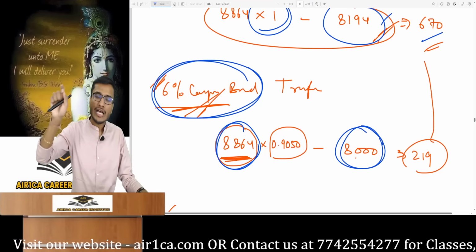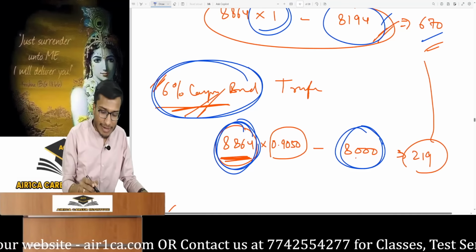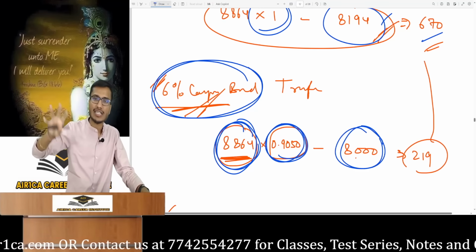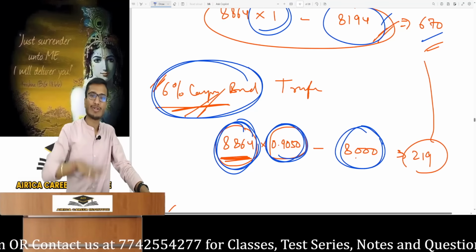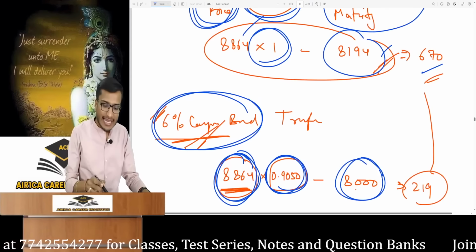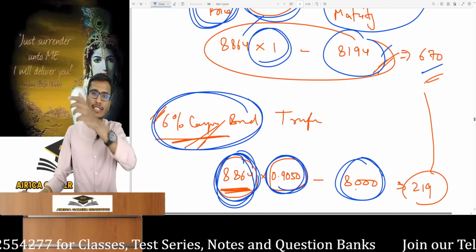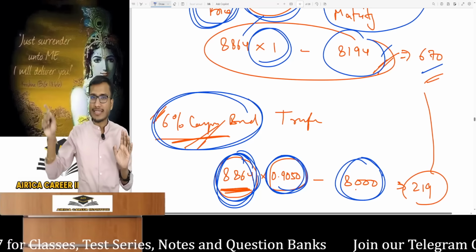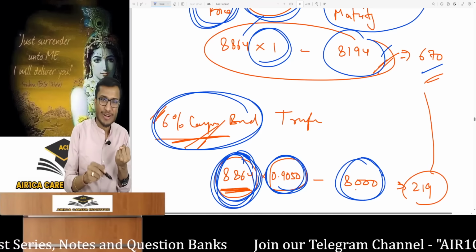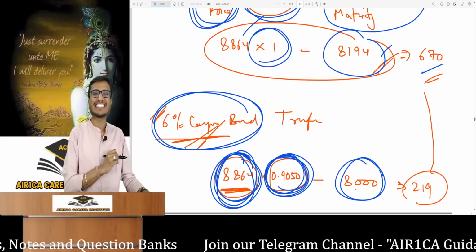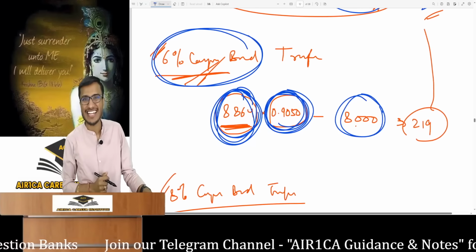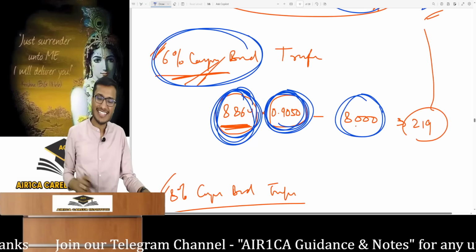Remember, the previous was 8,194, and this is a rough figure, no calculations. The buyer incurs a loss, and the stock exchange directs you to multiply your future settlement price by a conversion factor. The conversion factor published by the stock exchange will be given in the question. You do not have to worry about its origin because it is the stock exchange's working, not your business. The stock exchange said that you will sell a 7% coupon bond for 8,864. So this is what you said. Now you are giving a 6% coupon bond, which is a cheaper bond. So look, the selling price should also be lower. You shouldn't get the full 8,864. It says you should get 0.9050 of it. It's 0.9050, so it is clearly said that you should only get 90.5% of this price. It's fair because you are giving a cheaper bond, okay?